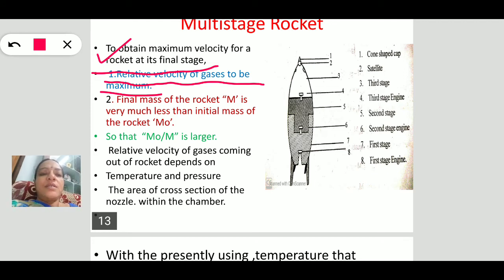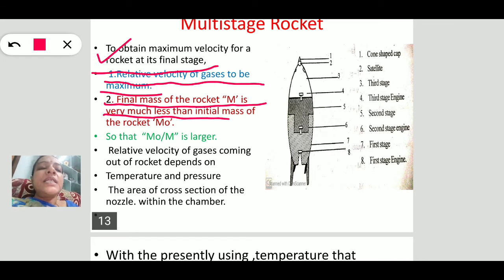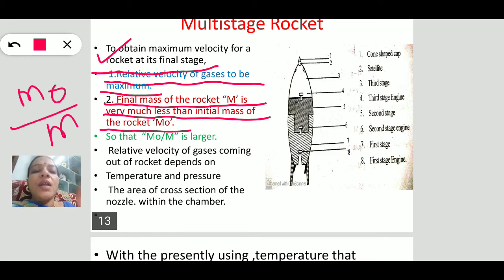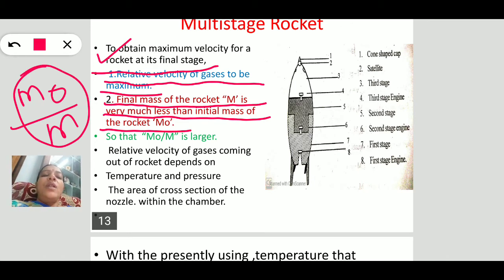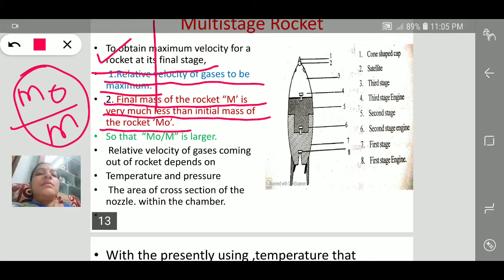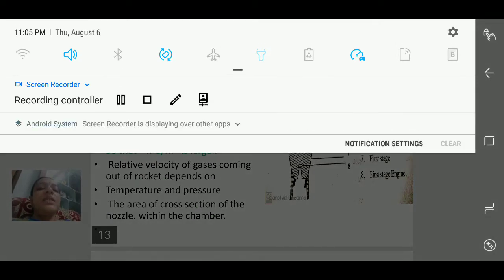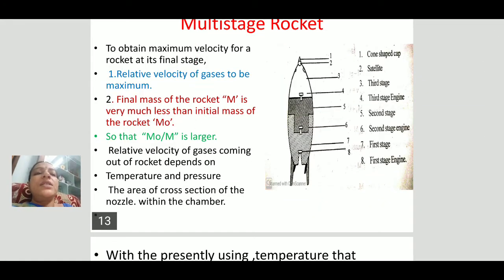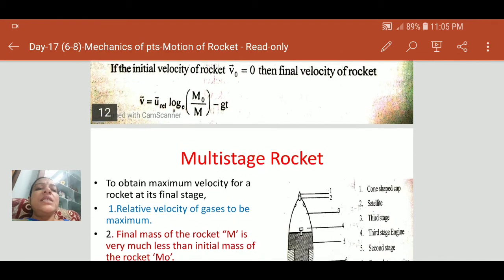Just now we discussed that similarly, if the final mass of the rocket m is very much less than the initial mass of the rocket, then only m naught by m will be larger. If m naught by m is larger, v is also large. That is the main thing we understand from this equation.